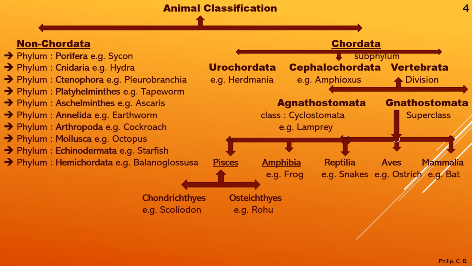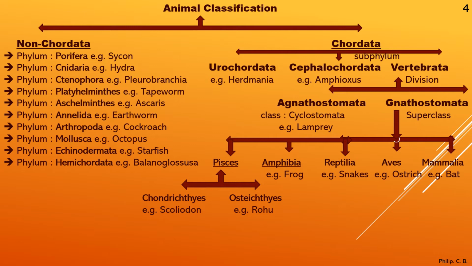So here this Sycon species, for example a sponge, has a similar appearance with small pores in its body. So all the animals, or most of the animals, coming under Porifera are pore bearers. Then the second phylum is Cnidaria, also called Coelenterata. Now here there are two examples. One is Hydra, which all of you might have seen, and the second one is jellyfish, which again we will learn in detail about this particular phylum.